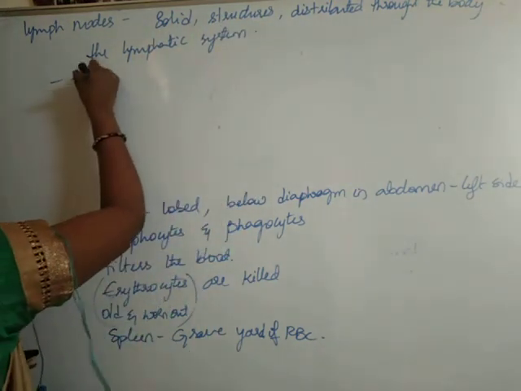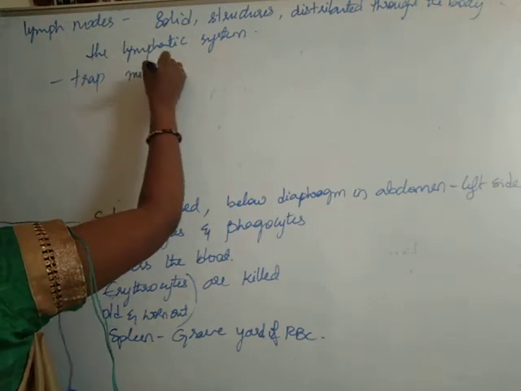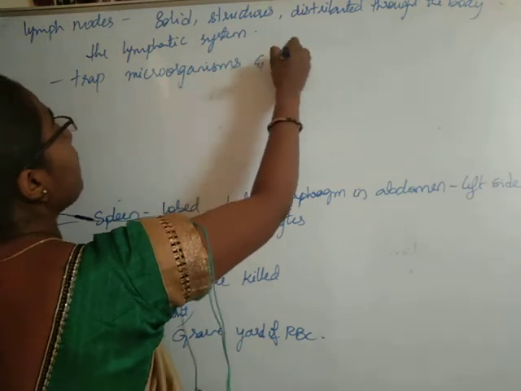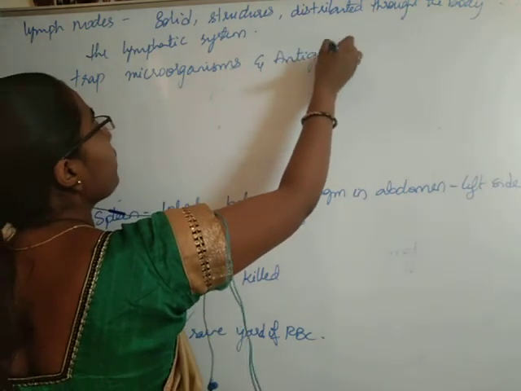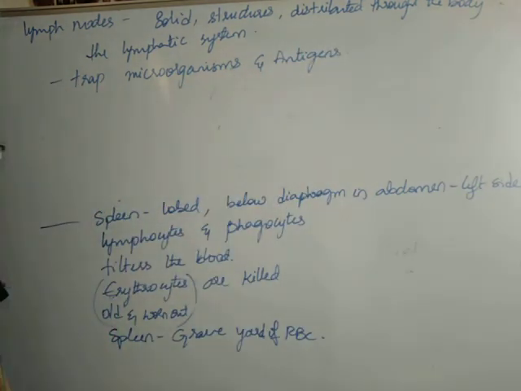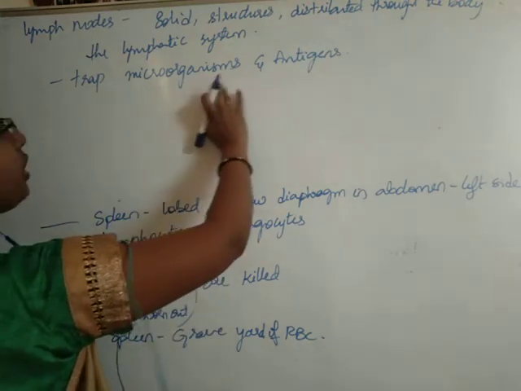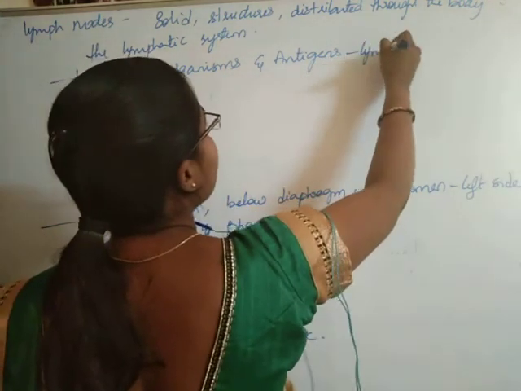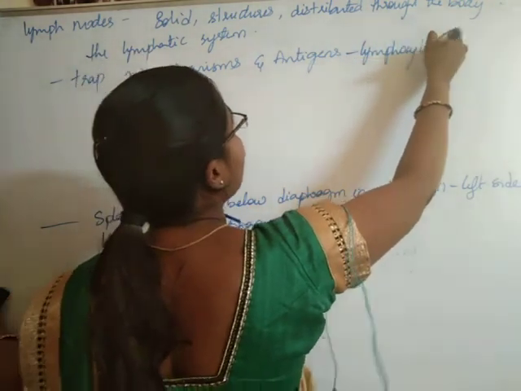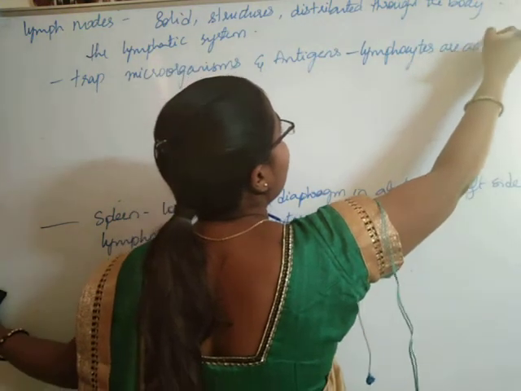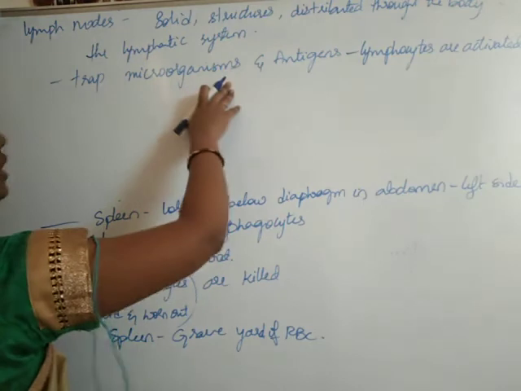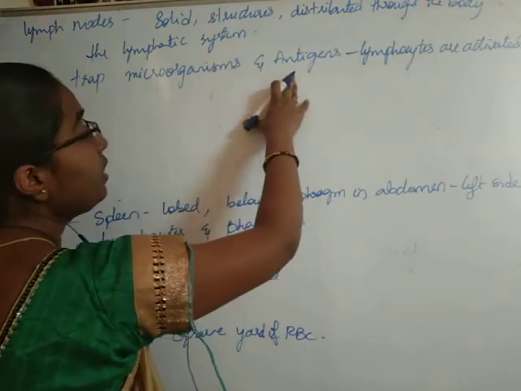They trap microorganisms and antigens. When they are trapping microorganisms and antigens, what happens? The lymphocytes will be activated because of the microorganisms and antigens in the lymph.